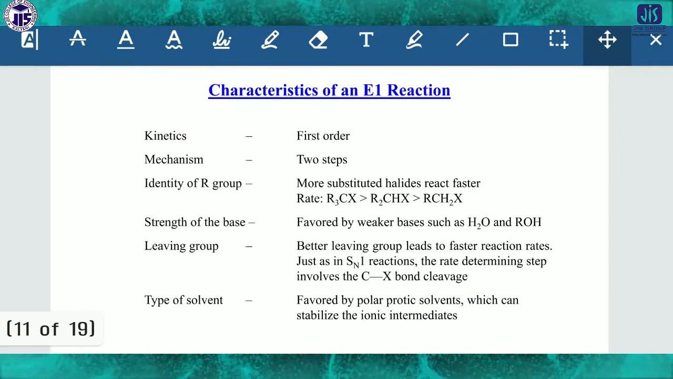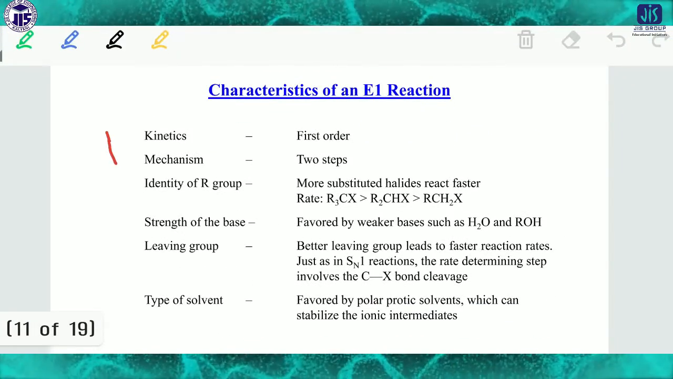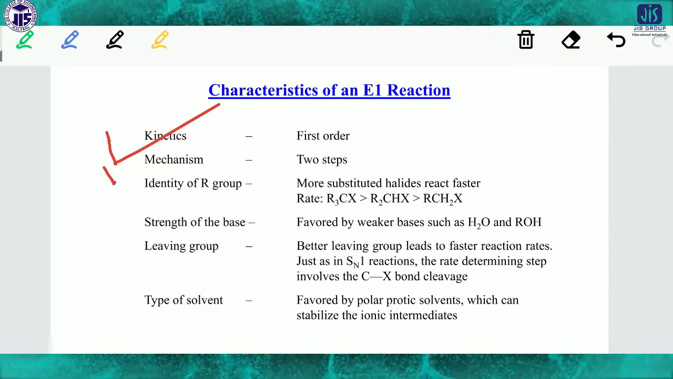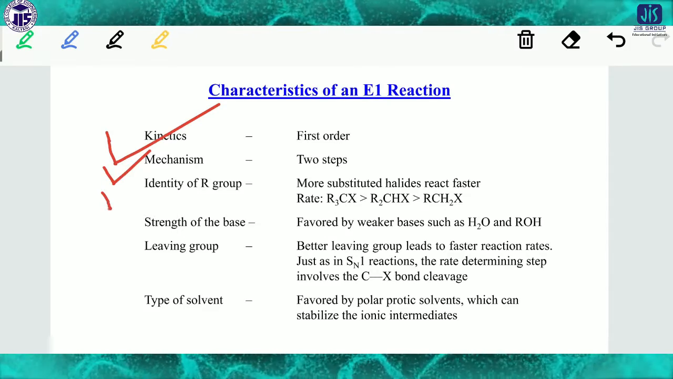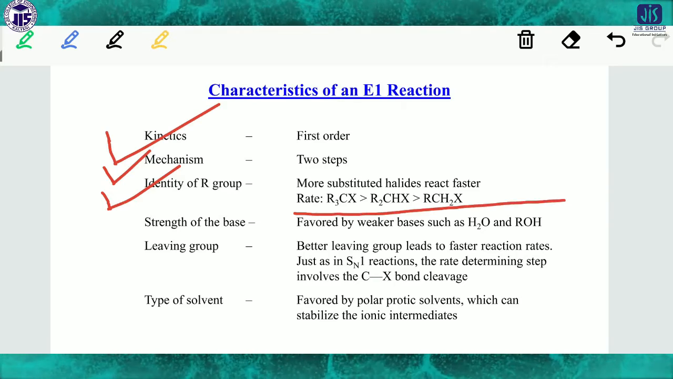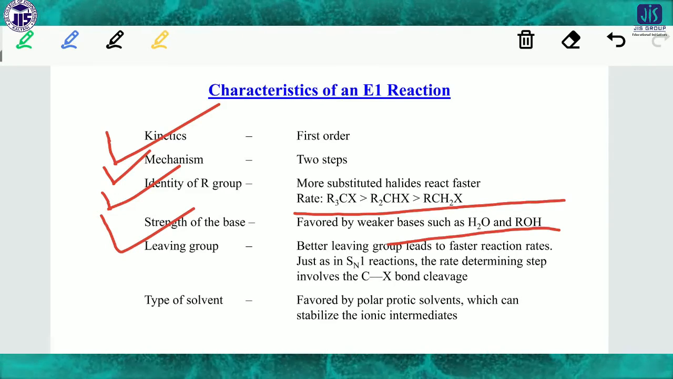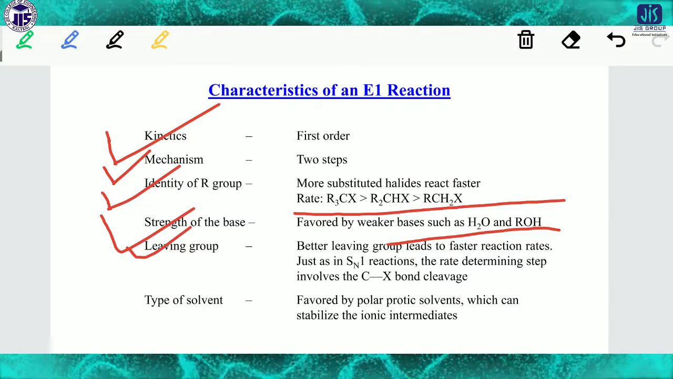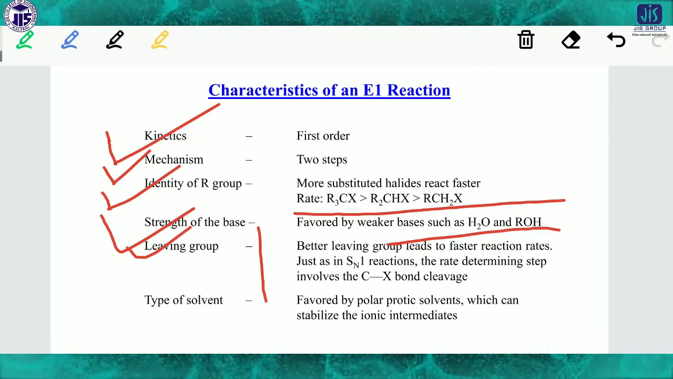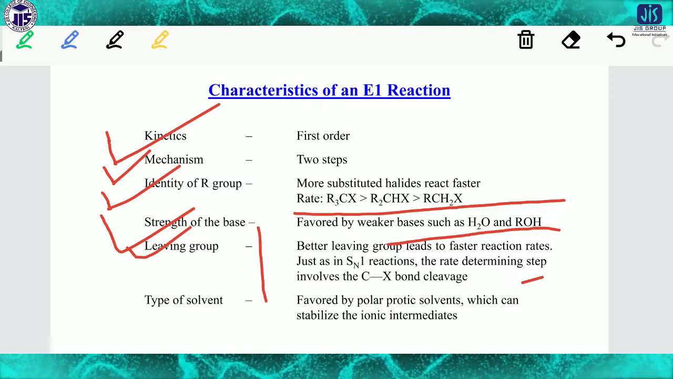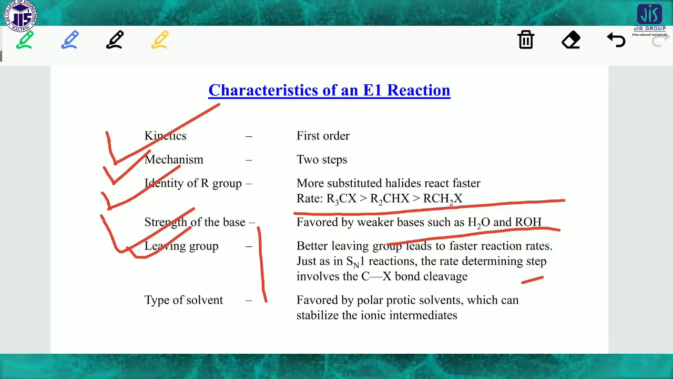Characteristics of the E1 reaction: starting from kinetics, it is a first order reaction. The mechanism has two steps. For the identity of R groups, there is this order. For the strength of the base, a weaker base is favorable. A better leaving group is always preferable in every case. It is a first order reaction just like SN1, and the type of solvent is a polar protic solvent.